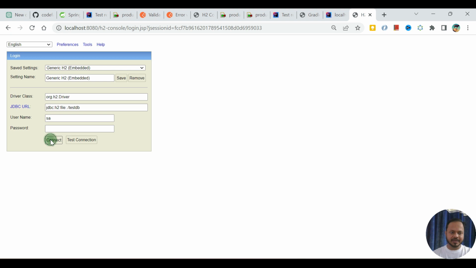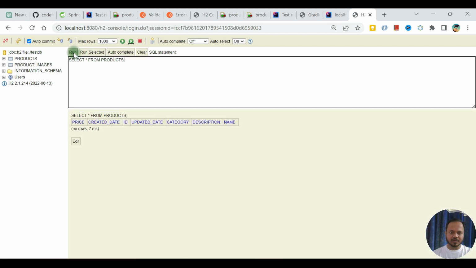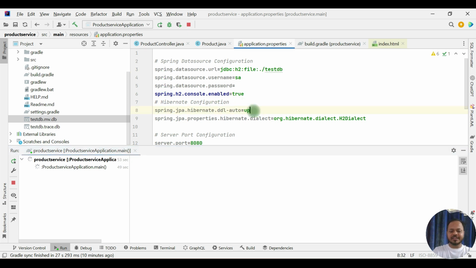No, I have to connect this again. Products, run. Again, it is not showing there. So I know what the problem is. This is ddl auto create. So just change this to update. Okay, not create but update. Because that table was already created, so this test db is also created. So just restart this application.